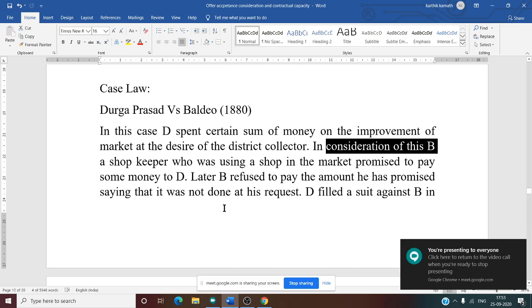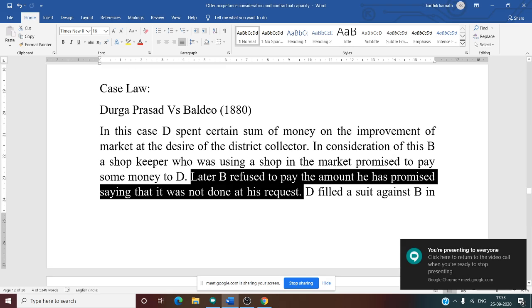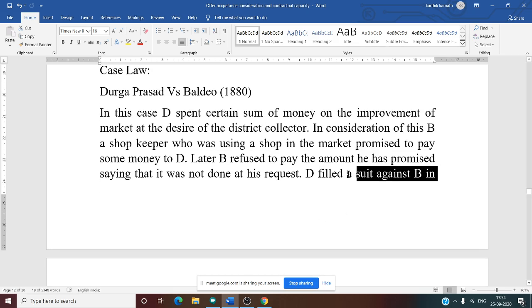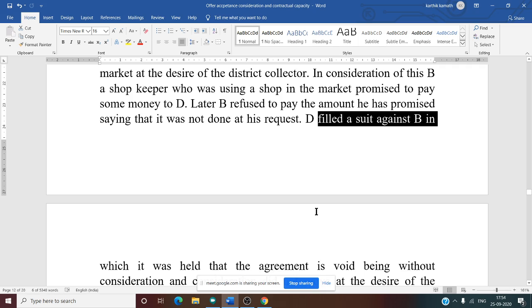Now after that what happens? After that, B, that is Baldev, refused to pay the amount he had promised, saying that it was not done at his request. Baldev says that you are doing the improvement not at my request, you are doing it at the request of the district collector. Who do I mean by you? Durga Prasad. So Durga Prasad is doing the improvement at the request of the district collector. That is why Baldev refuses to pay the amount to Durga Prasad. So now Durga Prasad will file a suit against B in the court of law.